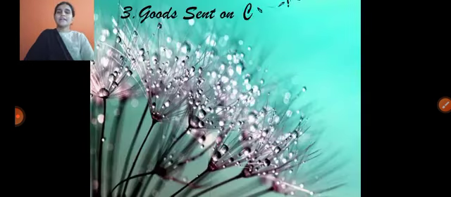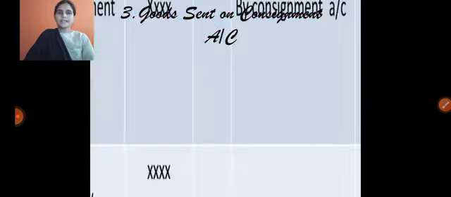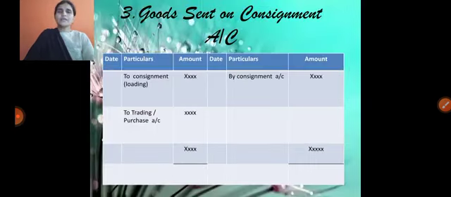This is regarding the second ledger account. And the third one is called the goods sent on consignment account. For goods sent on consignment, the first entry is consignment account debit to goods sent on consignment account. So that is affected on the credit side by consignment account. If any invoice price is there, then one more entry takes place.